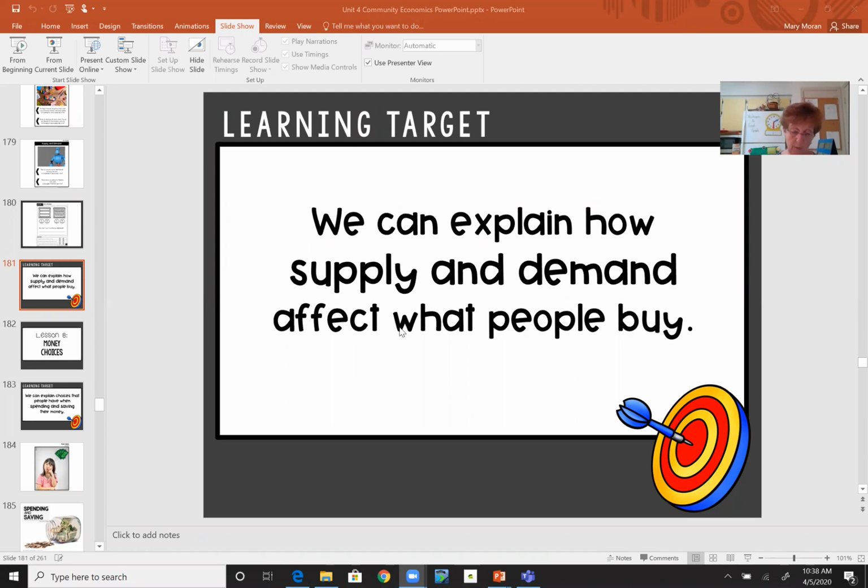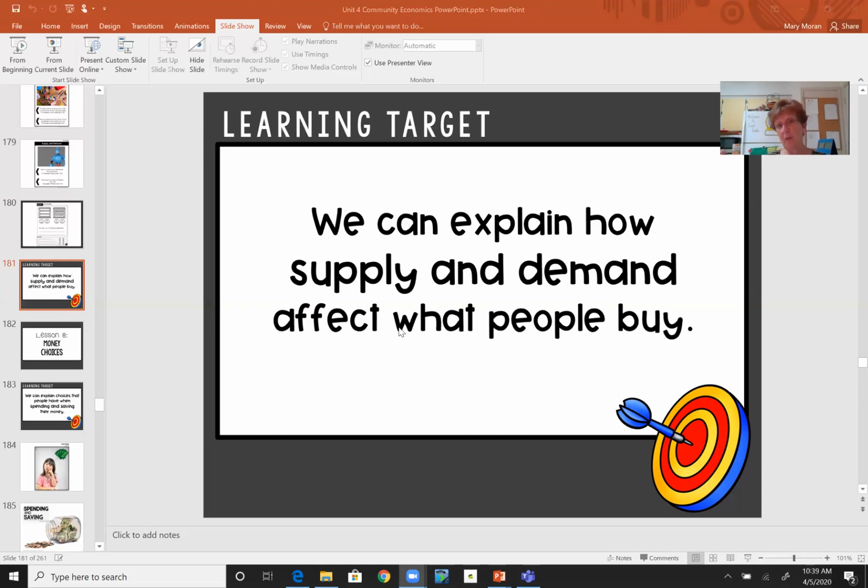And you'll remember in our lesson from yesterday that we said supply is how much of an item is for sale and demand is how much people want the item or service. And that supply and demand is going to affect how they're going to spend their money. When something is in high demand, that means that a lot of people want to spend money on that good or service. Right now, what comes to mind are paper products. Those are in high demand right now.